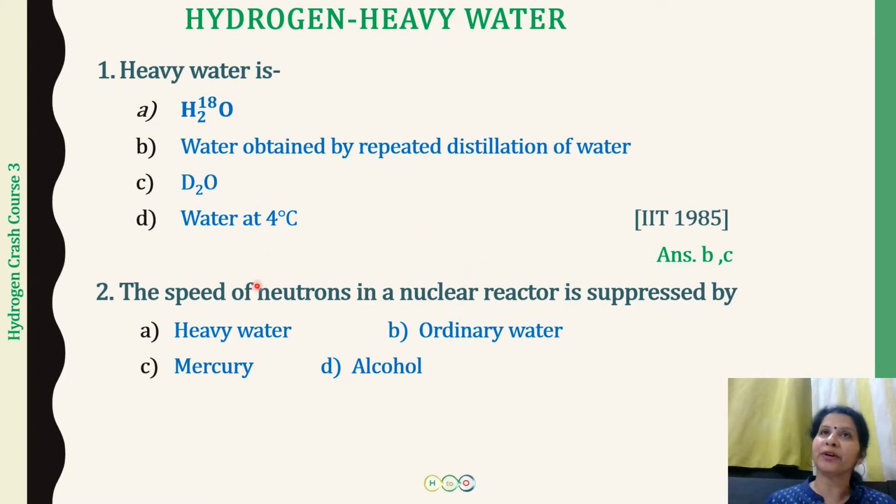Why is the speed of neutrons to be decreased? Well, this is because when the speed of the neutrons is less, they can be easily captured by the fissionable nuclei in the nuclear reactor, and thus the fissionable nuclei can undergo the fission process, right? So it is very essential to decrease the speed of the neutrons in a nuclear reactor, and this is done by heavy water, which we use as a moderator in nuclear reactors. So the correct option over here is going to be A.